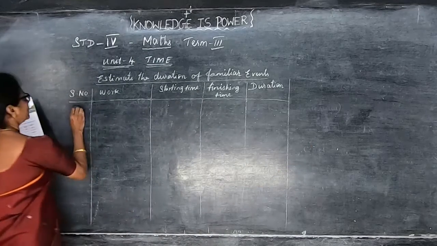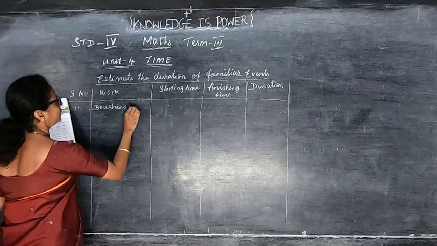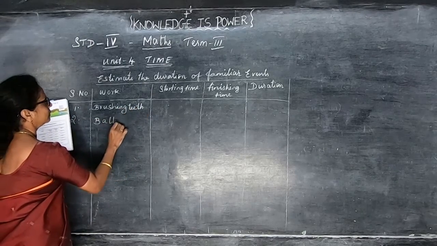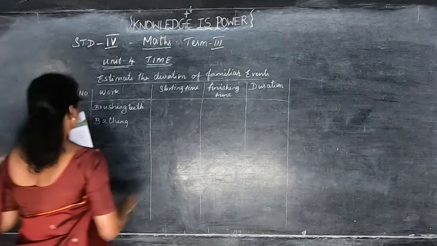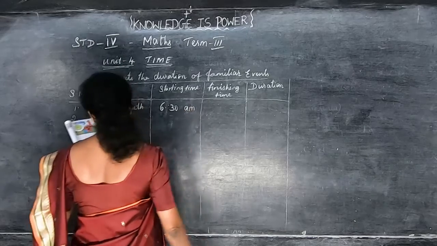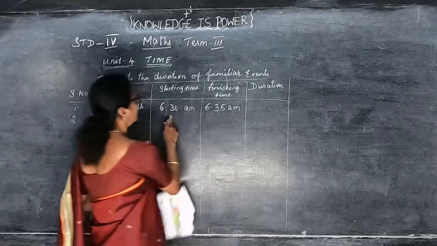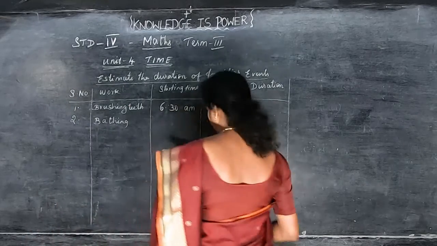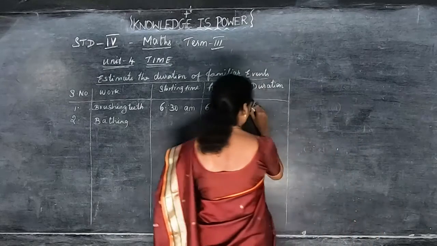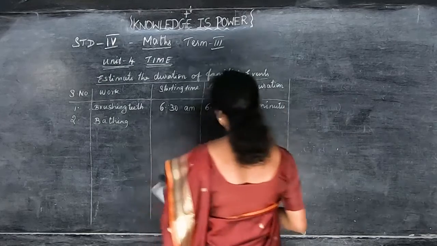So they are given like this. Okay. And first one is brushing teeth. And second one, bathing. For brushing the teeth, your starting time is 6:30 a.m. and finishing time is 6:35 a.m. So, either 30 minutes, either 35 minutes. From 30 to 35 is 31, 32, 33, 34, 35, that is 5. So, just 5 minutes to brush your teeth daily. Can you understand, children? So, this is the estimation of the time duration.